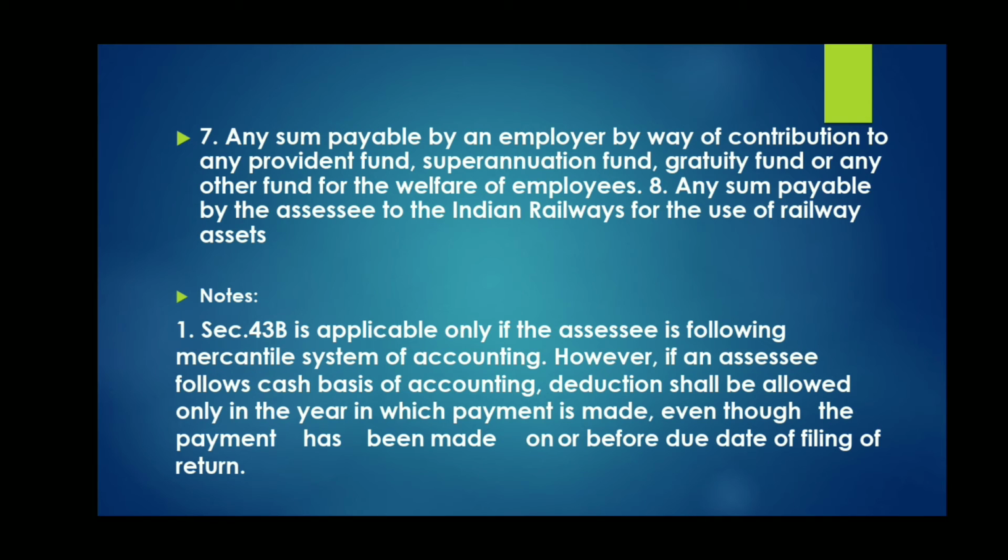Why am I telling this? Because those who follow the cash basis of accounting, the deduction is allowed if they pay in the previous year. If they pay in the next year, deduction is allowed next year. So it is simple. Cash basis will be perfectly a cash book calculation. But those following the mercantile basis, for them generally expenditures are allowed even if they are due.